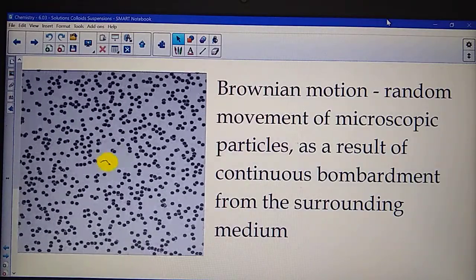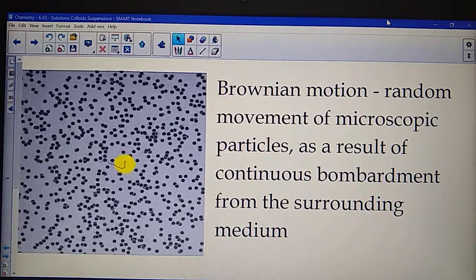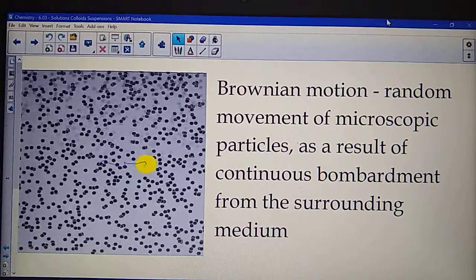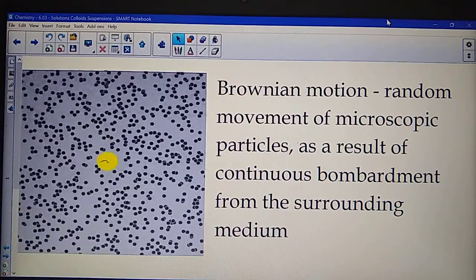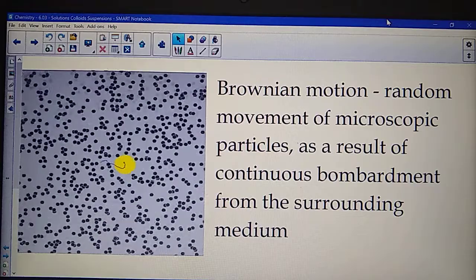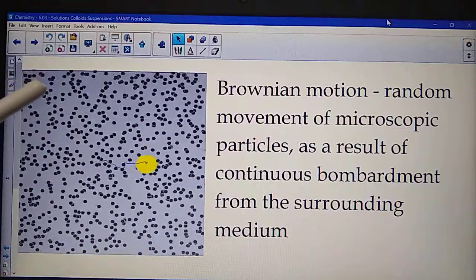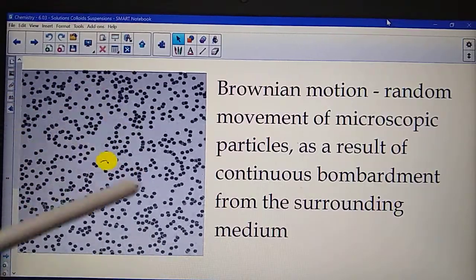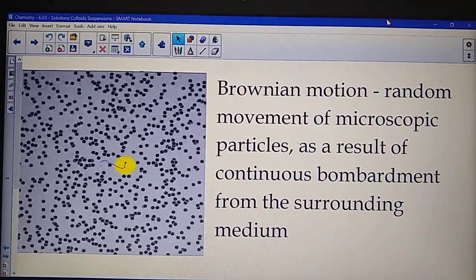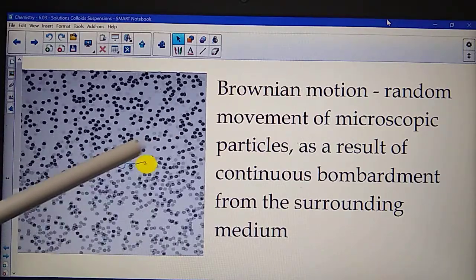The reason why this is happening, why these particles don't separate, why they stay mixed, is because of something called Brownian motion. This is where the particles are moving around, and basically they hit the big particle and keep it from falling out. So over here, I have a large particle moving throughout this thing, and all the other particles, let's say this is the fat bubble and these are all the water particles, are moving around. As you might remember from the kinetic molecular theory, all particles are in constant motion. So as the water molecules move around here, they bump into this fat bubble.